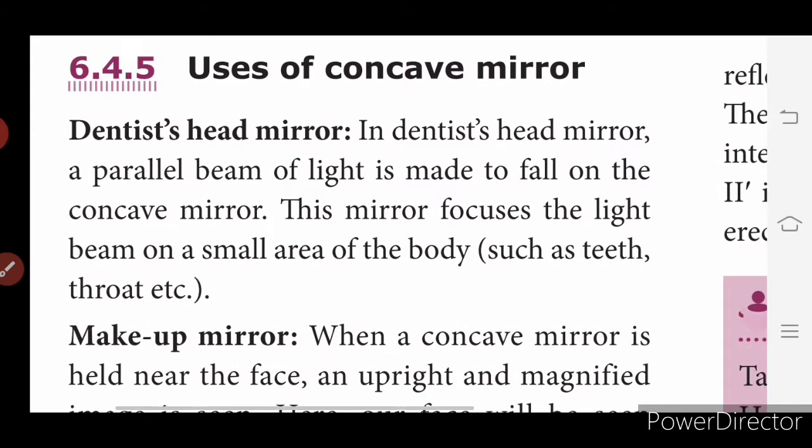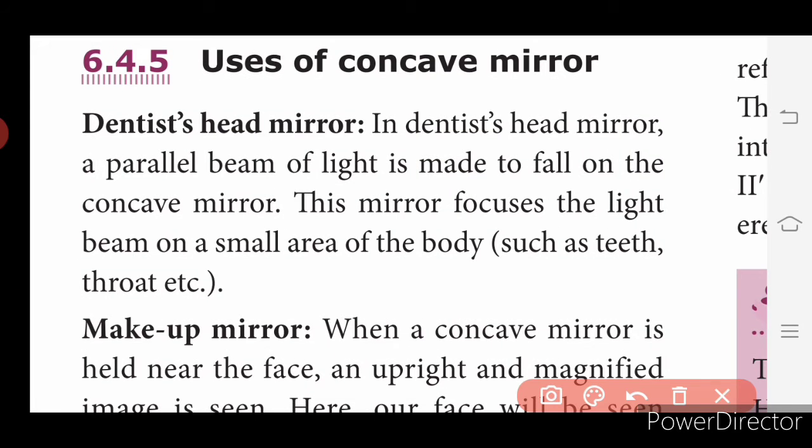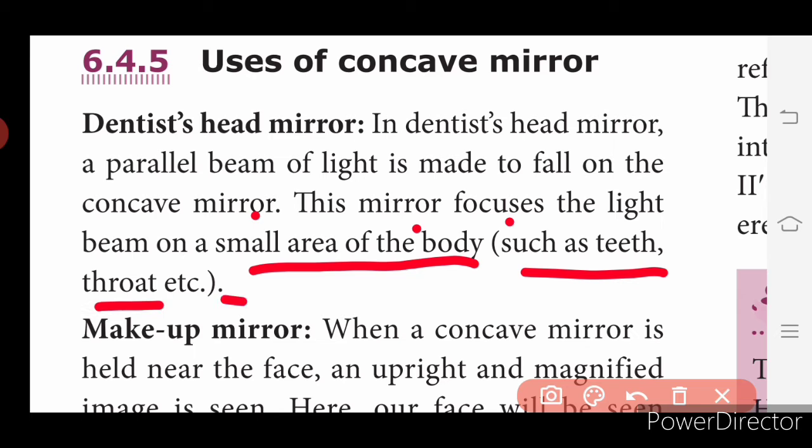Uses of concave mirror. First, the dentist's head mirror. Have you been to a dentist, the doctor who cleans our teeth? Have you seen that head mirror? They have a clip-like structure with a torch or a lens-like structure over there. A parallel beam of light is made to fall on the concave mirror. So this mirror focuses the light beam on a small area of the body such as teeth, throat, etc.